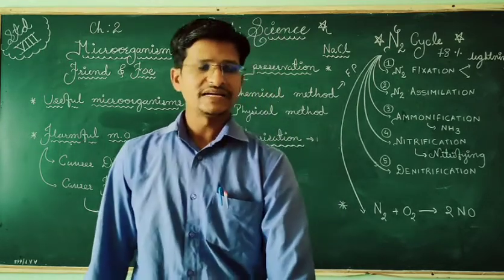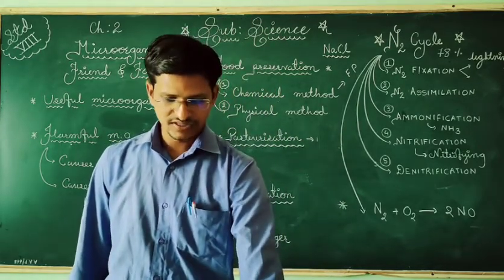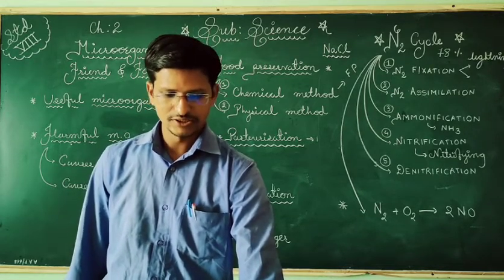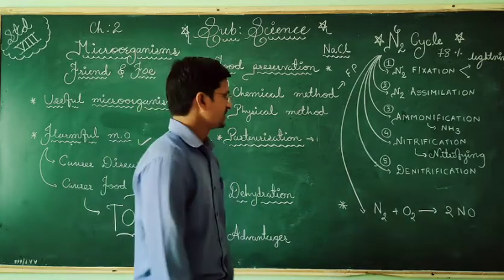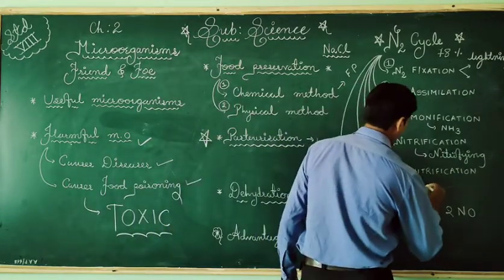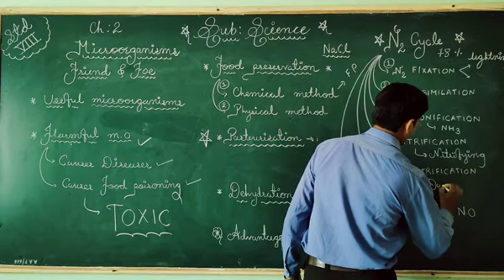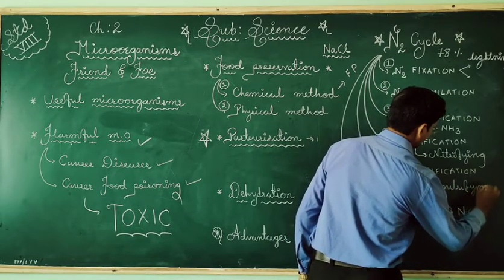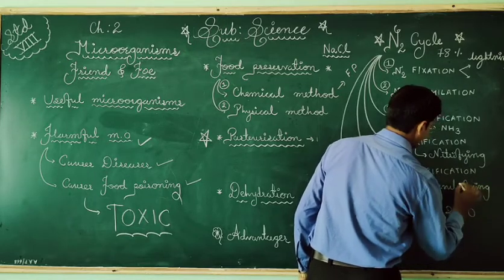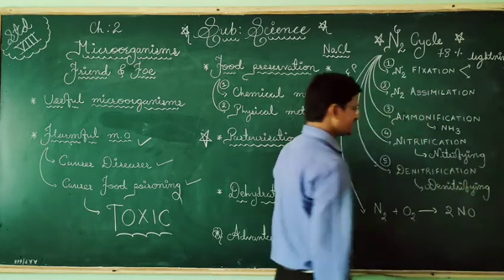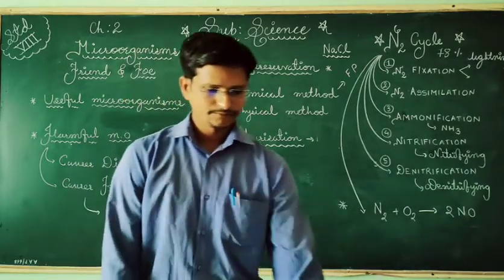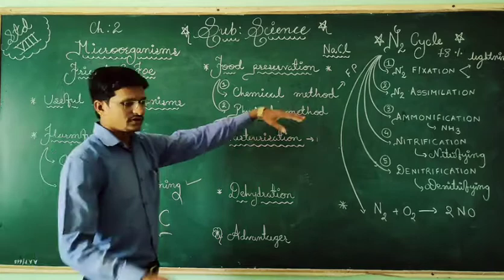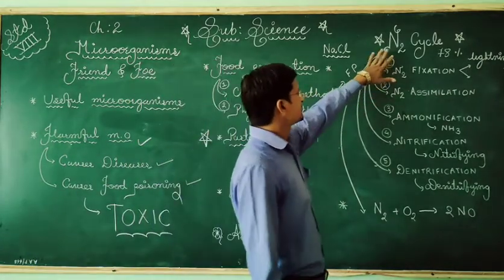The conversion of nitrates into nitrogen gas by denitrifying bacteria, that is Pseudomonas, is called denitrification.